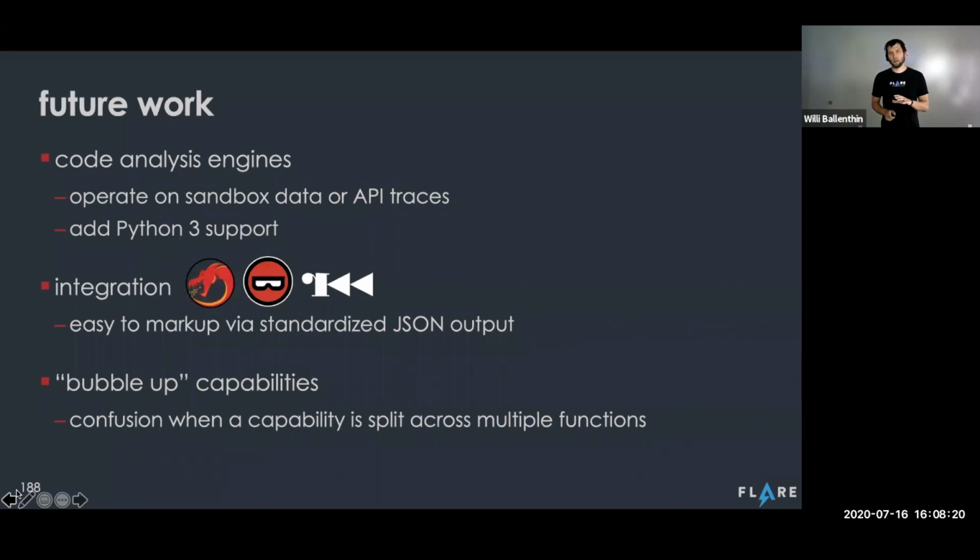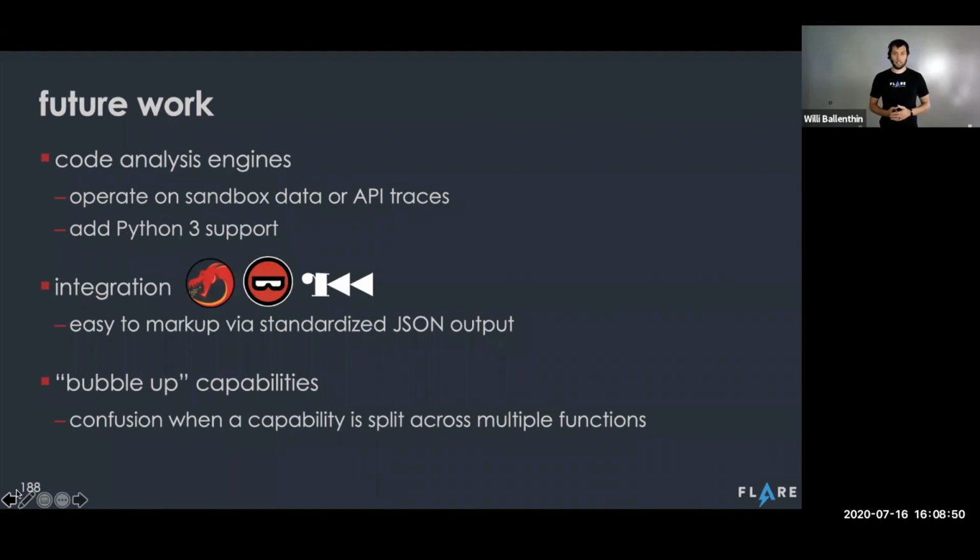In the meantime, I think there's a natural fit for what we've done with Kappa on the static analysis side and applying that to dynamic analysis. Taking, for example, sandbox data, like an API trace, when malware was run within a virtual machine and all of its activities were recorded, it seems to me that we could use a lot of the same logic from the existing Kappa engine to map out what a program was doing at any point in time.